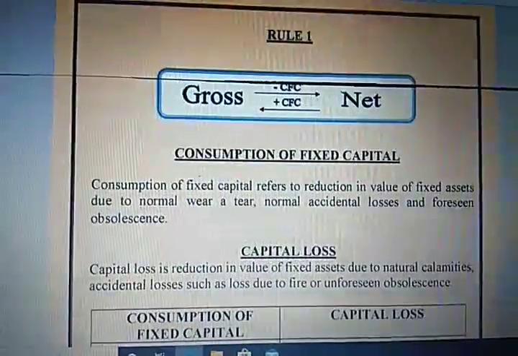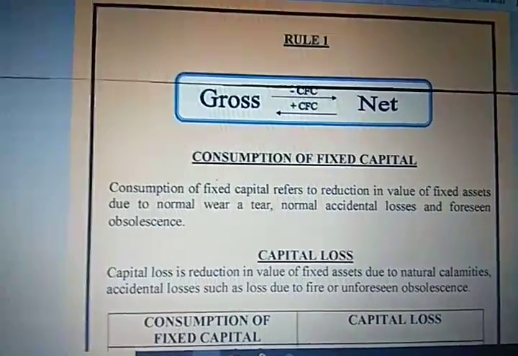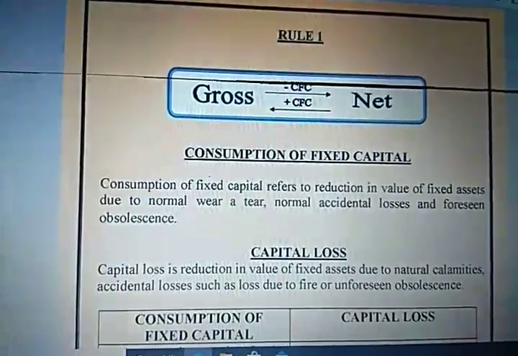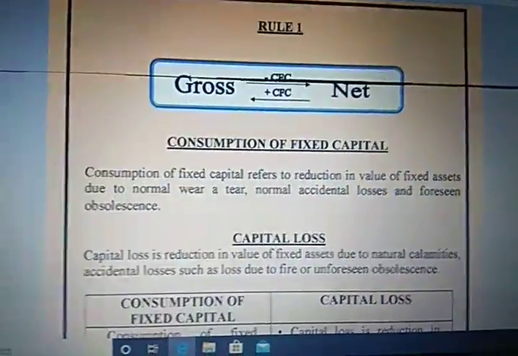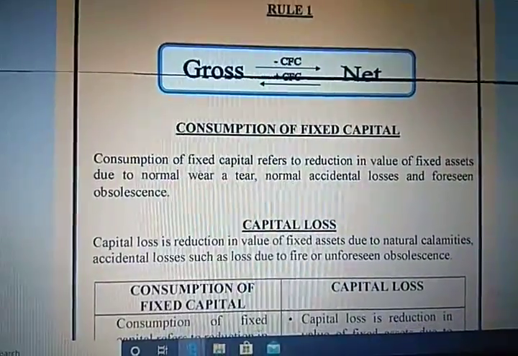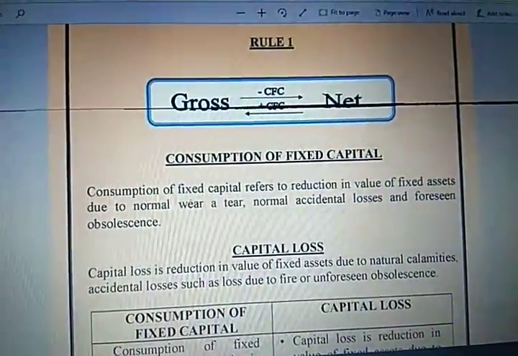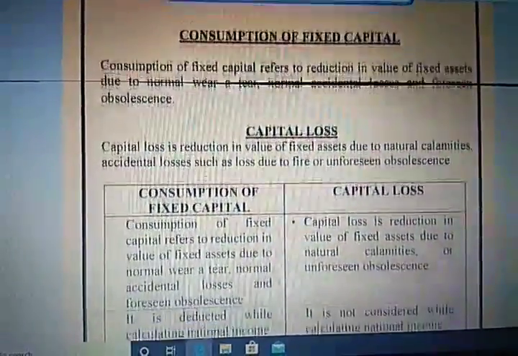Now these golden rules have been discussed in detail here, students, though a part of the same I have explained to you. So gross to net, minus depreciation; net to gross, plus depreciation. What is consumption of fixed capital or depreciation? Depreciation is a loss in the value or reduction in the value of fixed assets due to normal wear and tear, expected obsolescence and passage of time, which I already told you.